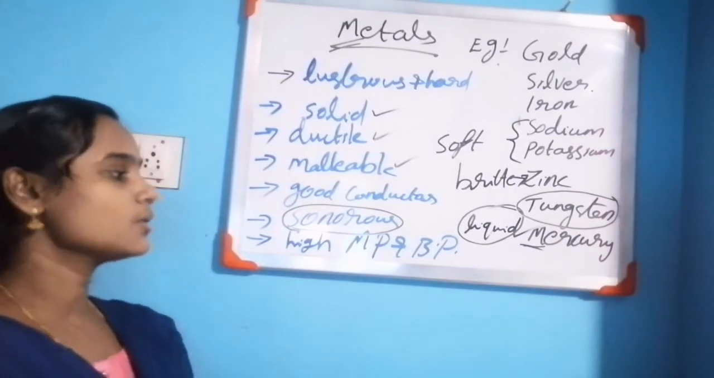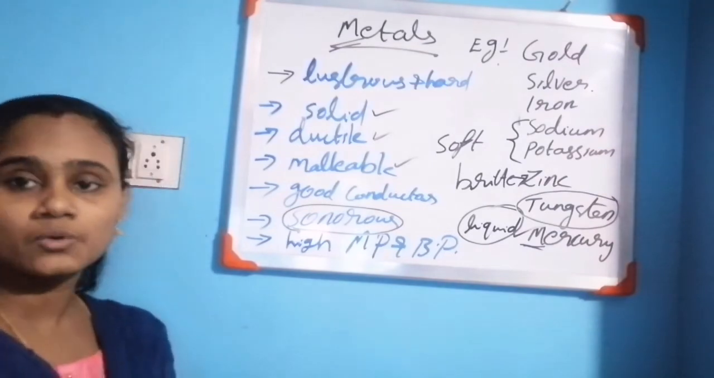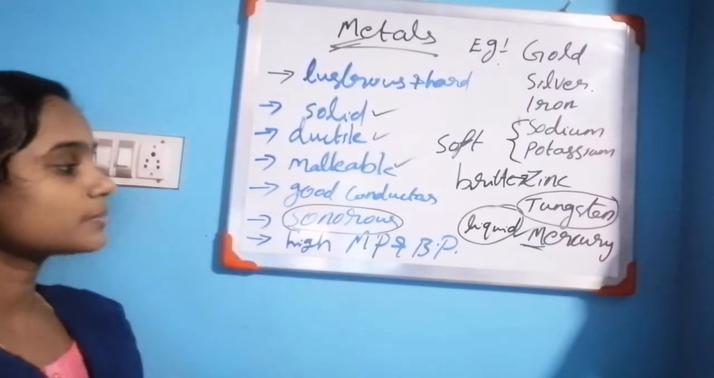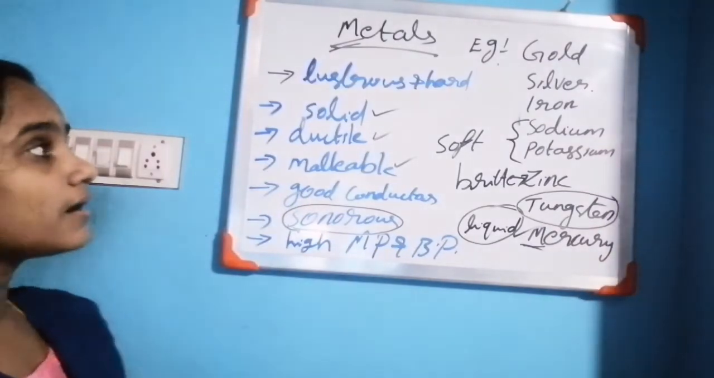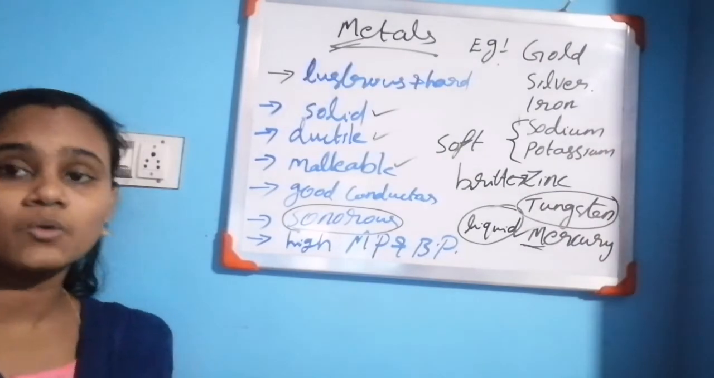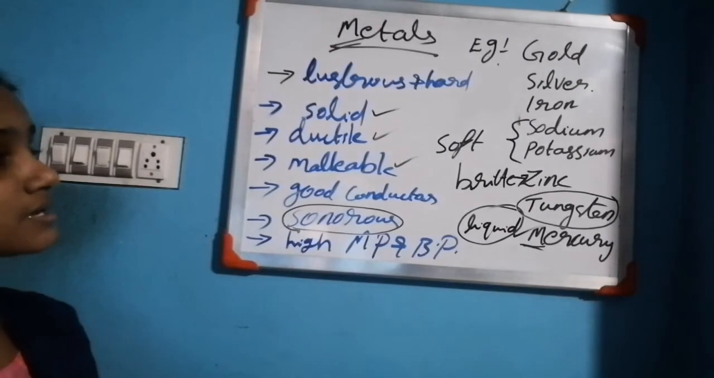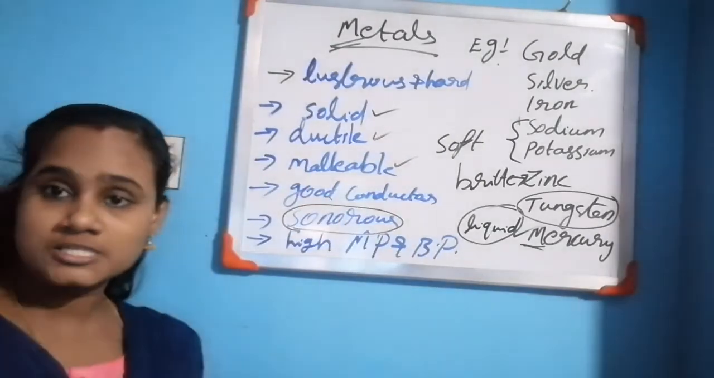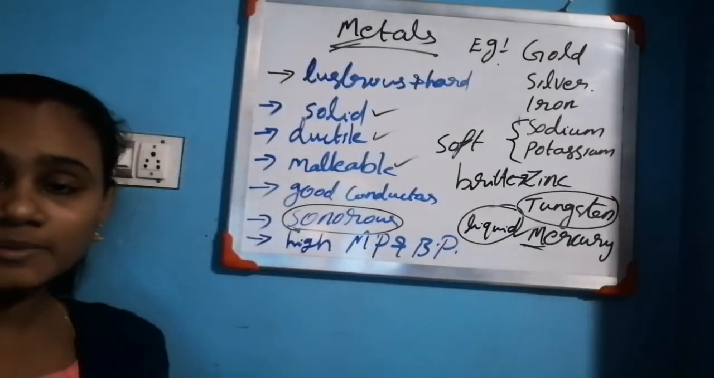Clear now? All the metals have high melting and boiling points. These are the properties of metals. Once again we can discuss. Metals are lustrous and hard. All the metals are lustrous and hard materials, except one case. What is that? Soft metals, sodium and potassium. Then next is solid. All the metals are solid.